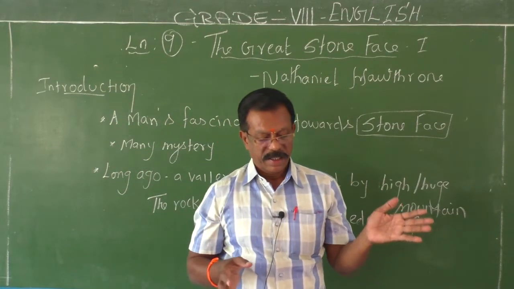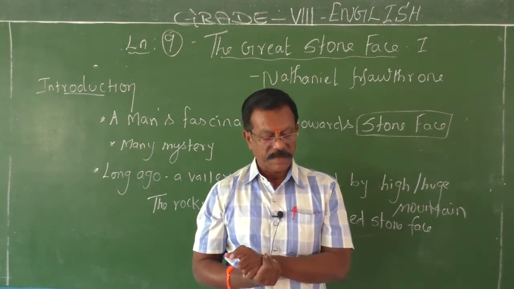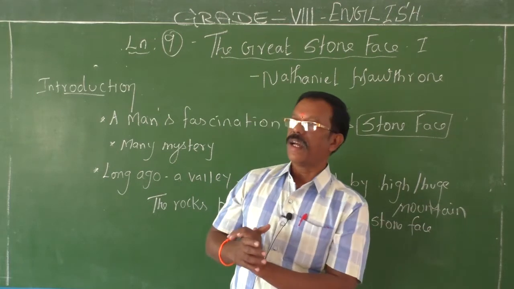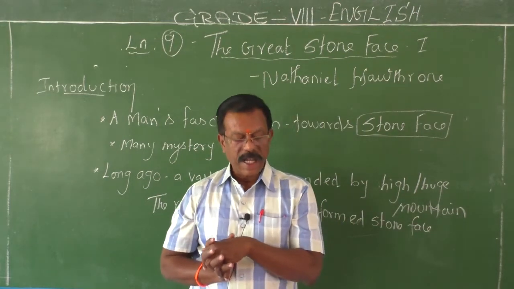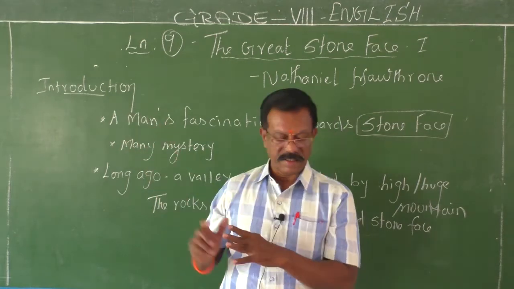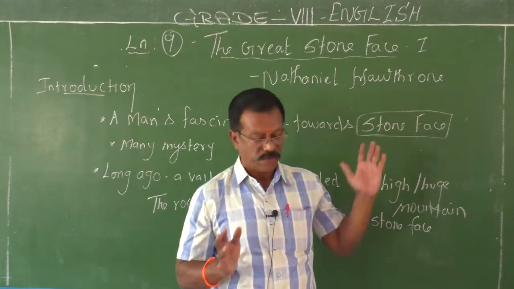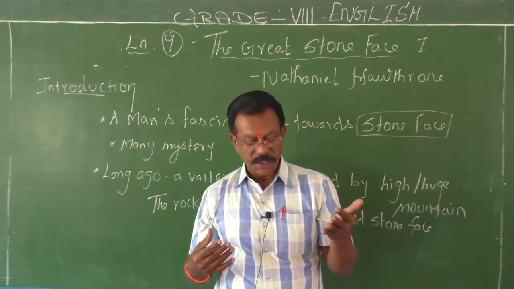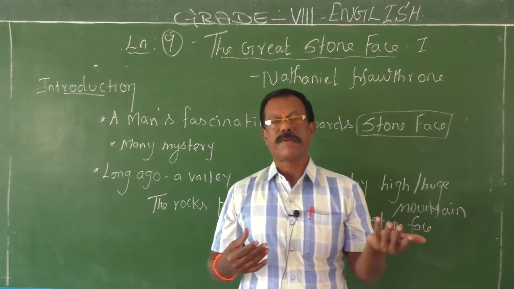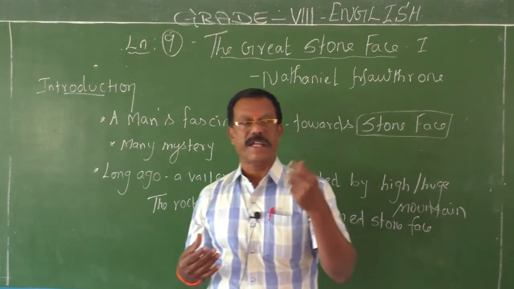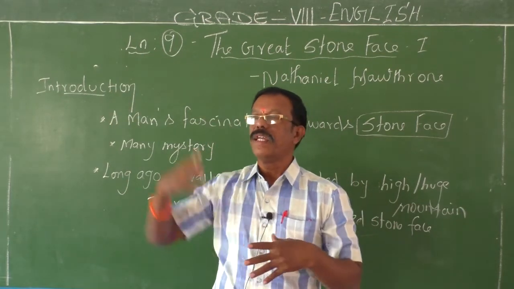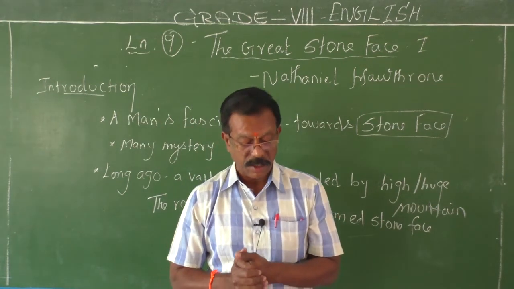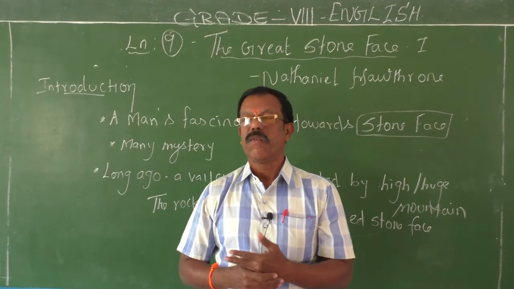The boy Ernest was sitting with his mother at the doorsteps of the cottage, and both of them were gazing steadily at the great stone face. At that time, the boy's mother told him about an old prophecy, a divine statement, a statement from God, from heaven, that is called a prophecy. There was a prophecy. What was it?